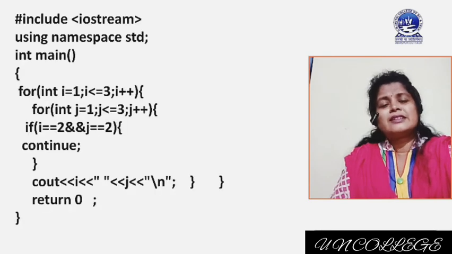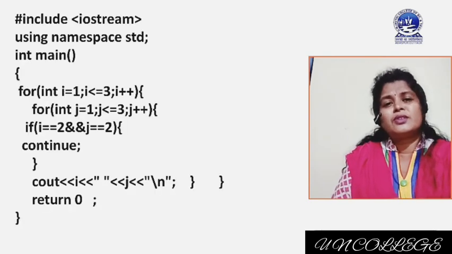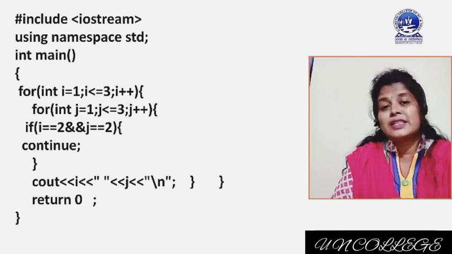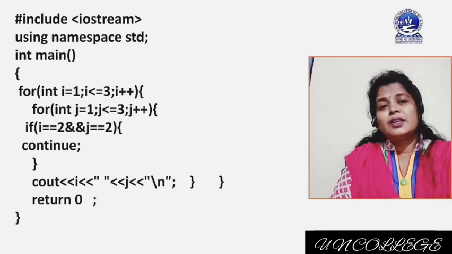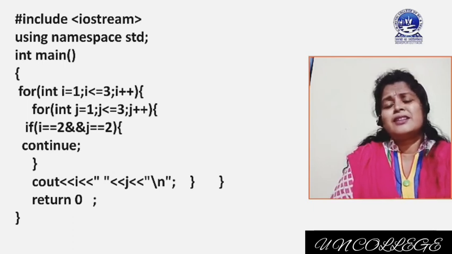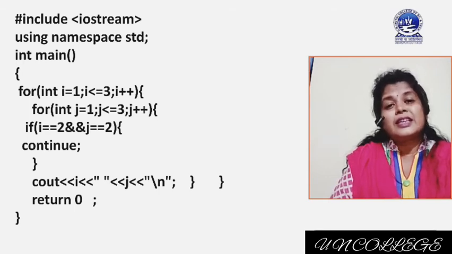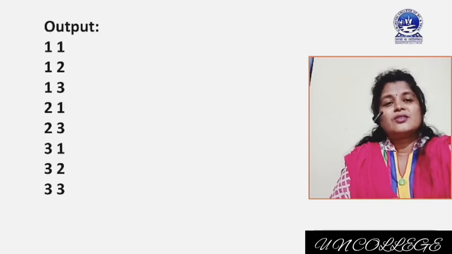It means that exactly what is the difference between break and continue. In case of break, the break is forcing the total block of inner for loop execution to stop when break is satisfied. But in case of continue, it is not terminating or forcing to stop the execution of inner for loop. It just skips the remaining code execution, that's all. So here we are getting such output.